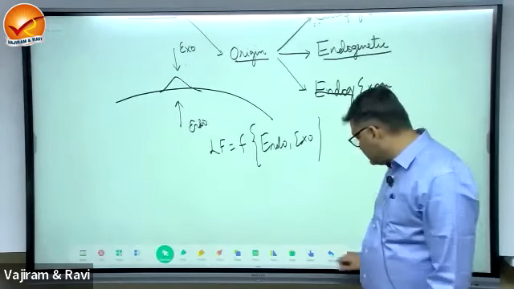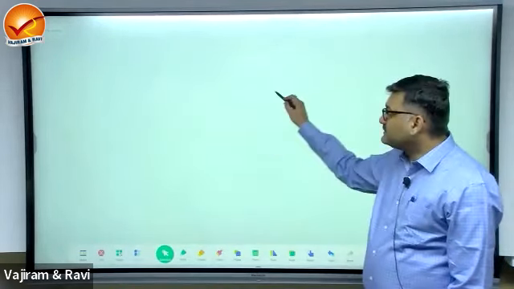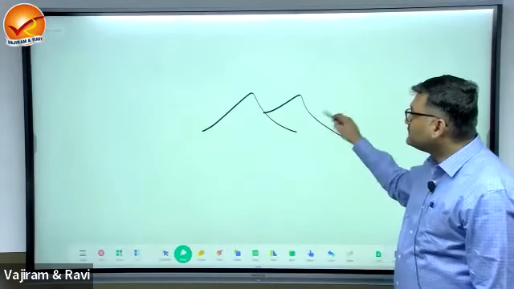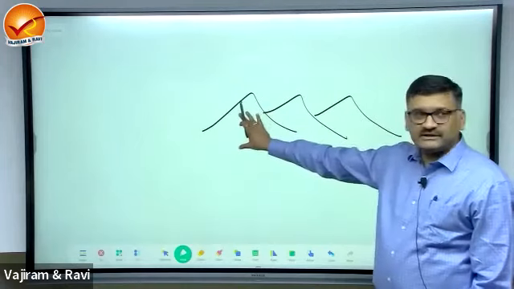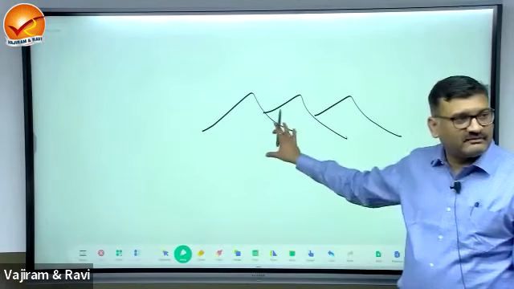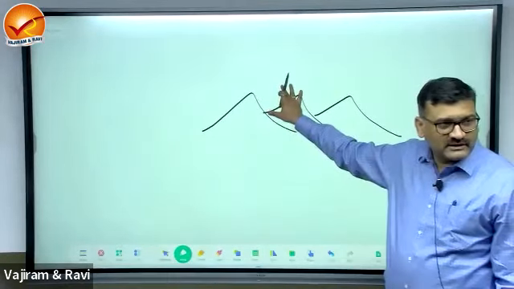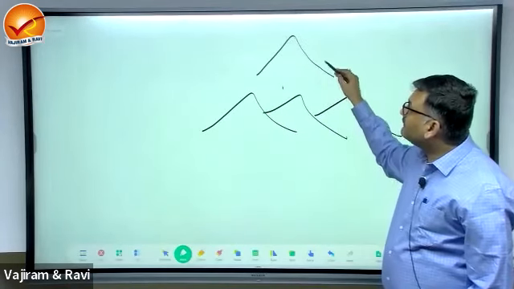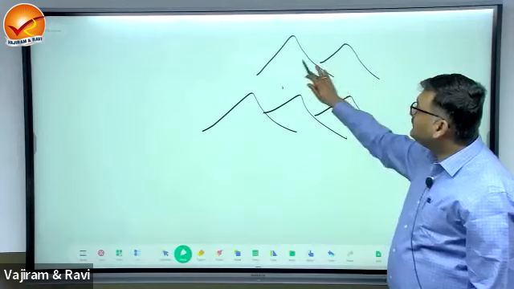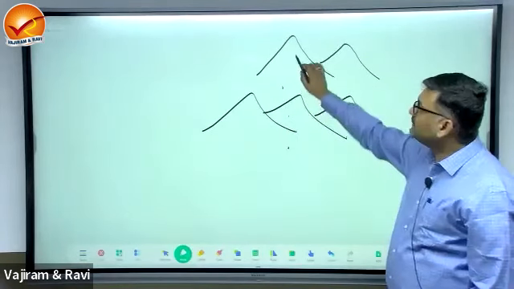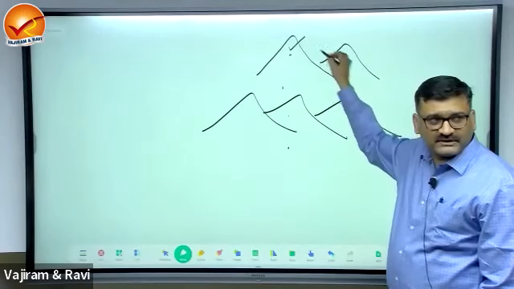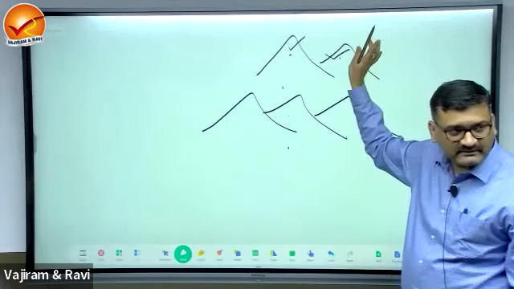See, if I say this is a mountain range, which is made up of the same process and consisting of the same type of rock, this will be known as a landform. Suppose there is one peak and another peak nearby. They appear like this, but they are of different origin. This will be a separate landform, and this will be separate.